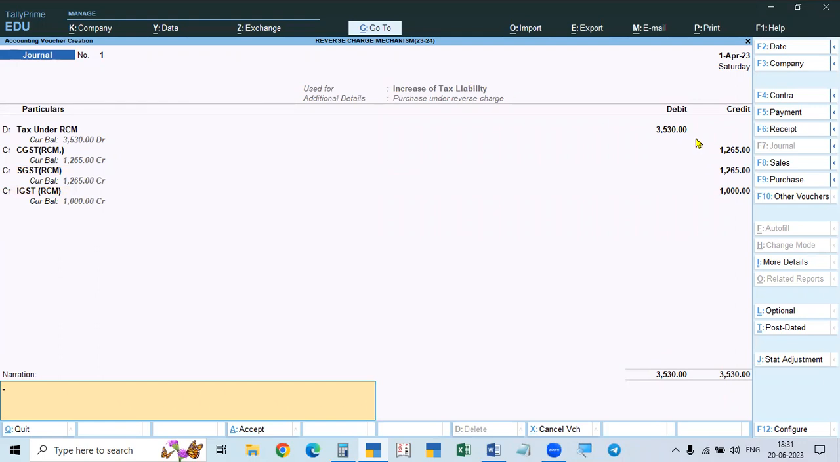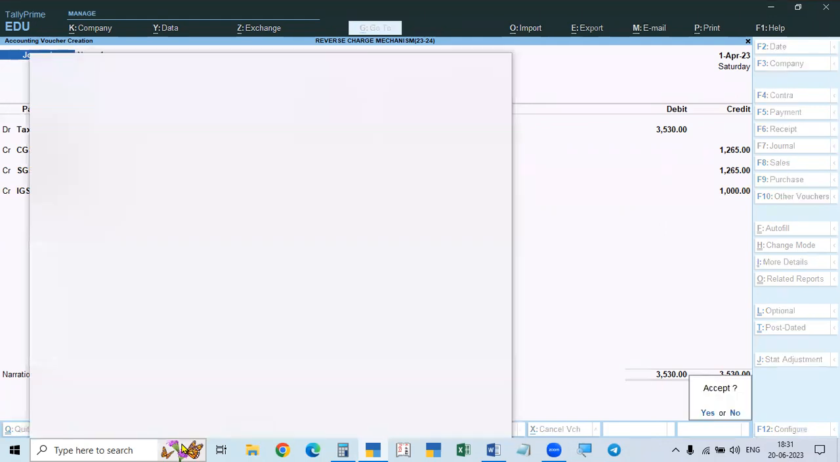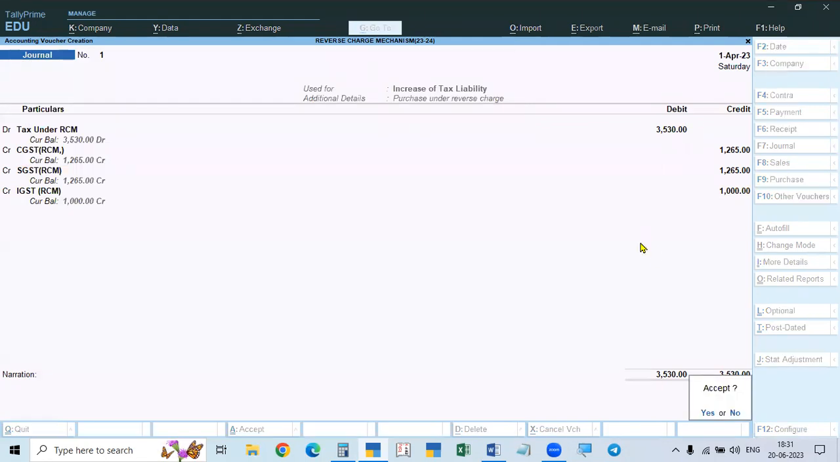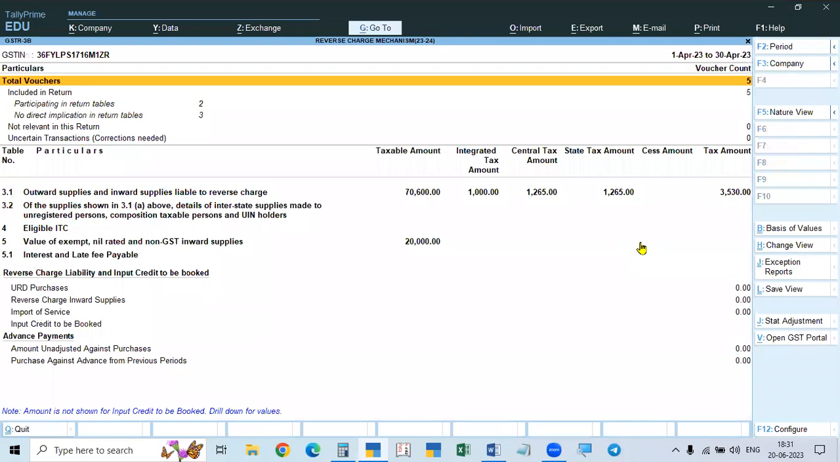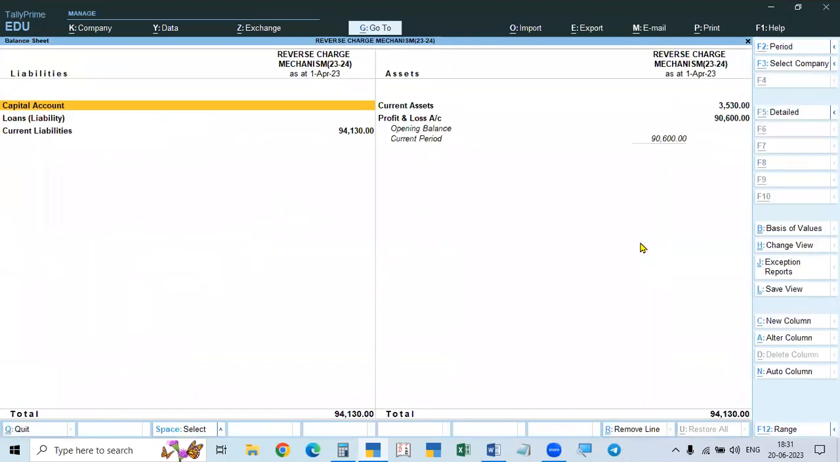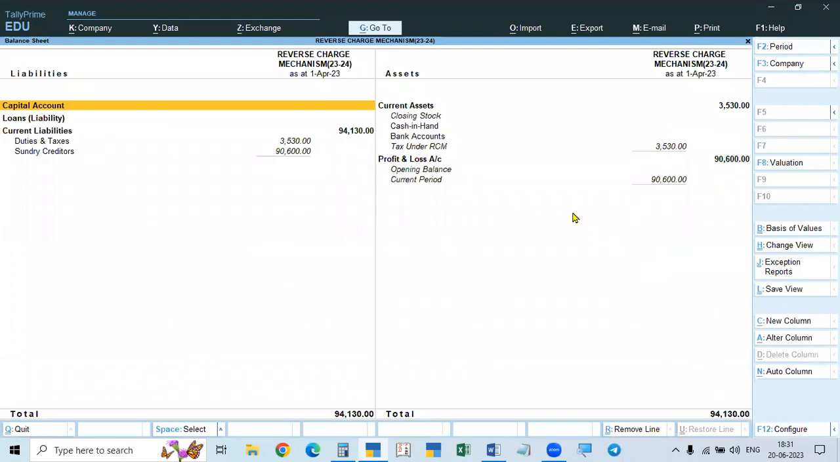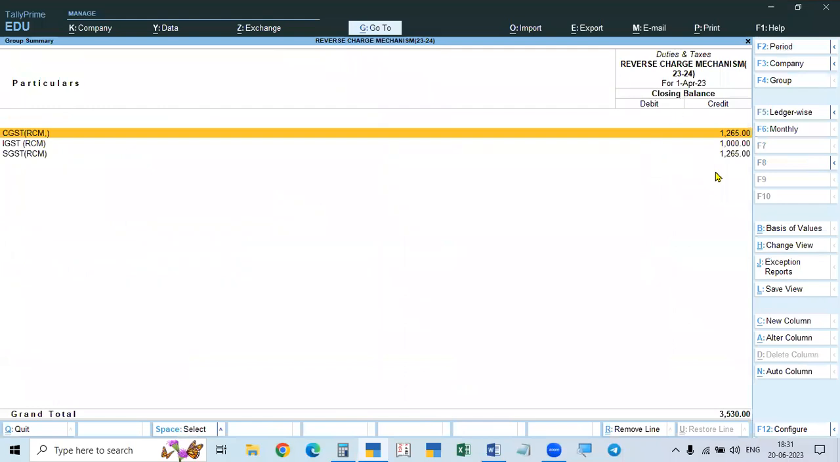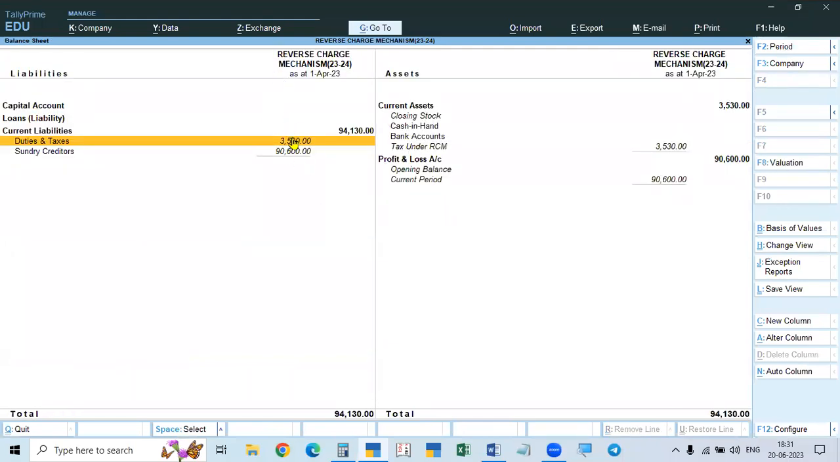So 5% means 2.5%, 2.5%. Okay, so we completed this. So liability is increased. Now go to the balance sheet. See the balance sheet, Alt F1. See, duties and taxes, liability credit. On the liability side means credit.